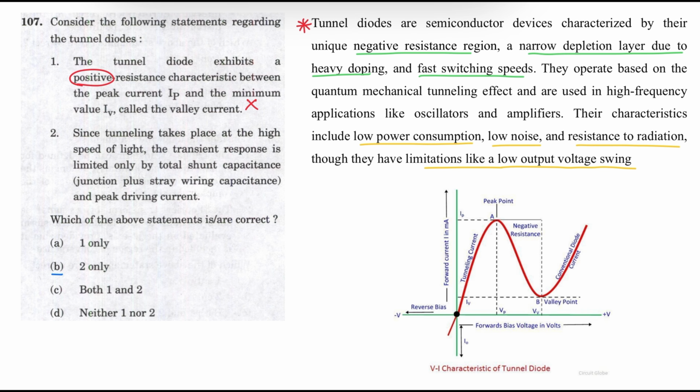Statement 2: Since tunneling takes place at the speed of light, the transient response is limited only by the total shunt capacitance, that is junction plus stray wiring capacitance, and the peak driving current. Statement 2 is correct. The correct answer is option 2.